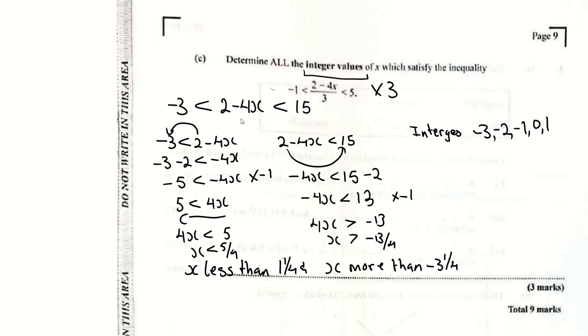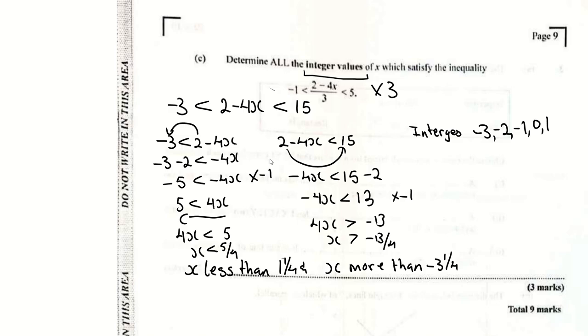So now, this is two separate inequalities, but they are just written as one. How can I say that? Because there are two inequality signs. So I take the first one, this is minus 3 is less than 2 minus 4x. And then this one is 2 minus 4x is less than 15.